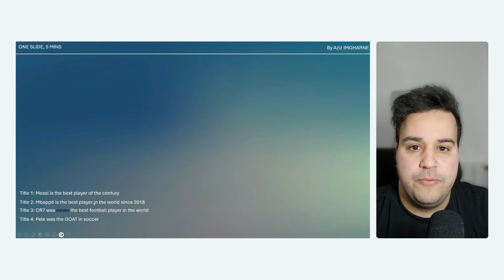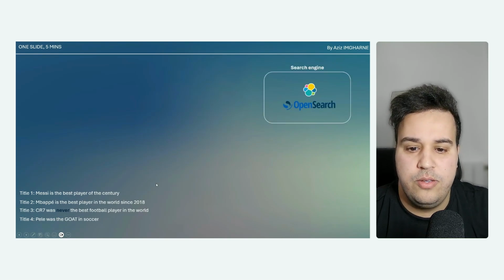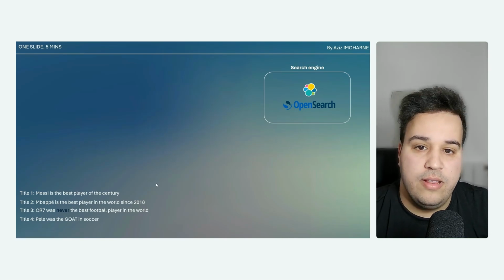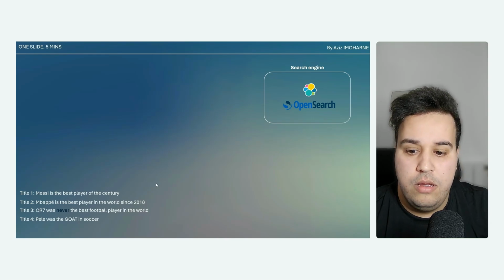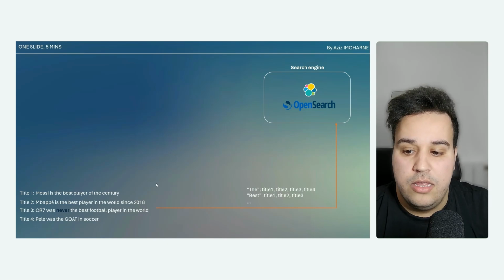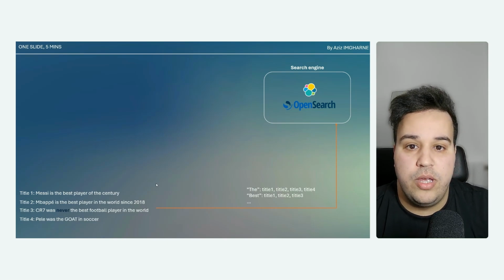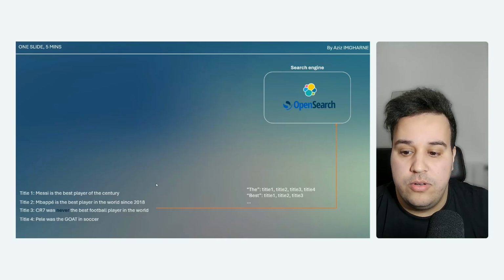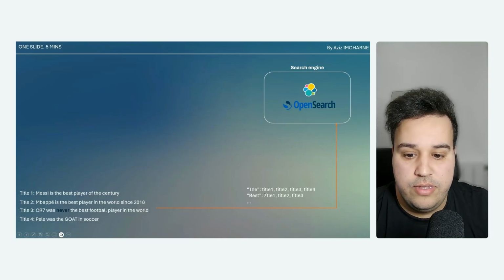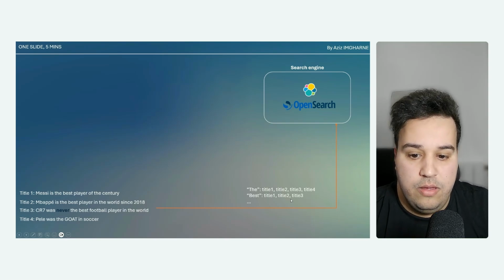Let's build a search solution. The first thing we need to do is choose a search engine or a database that supports indexing. For this example, we're going to choose either Elasticsearch or OpenSearch, and then we are going to index our titles. Indexing means that we take those titles, split them into keywords, and then compute the occurrences of those keywords in the titles. Here, for example, you can see that the word the is mentioned in all of the titles, best is mentioned in the first 3 titles, etc.